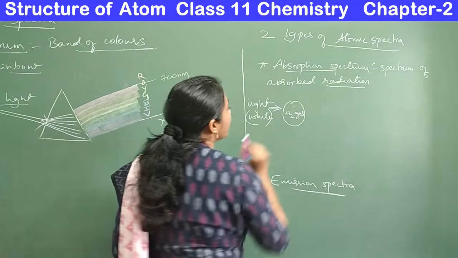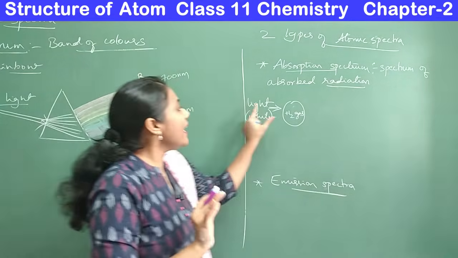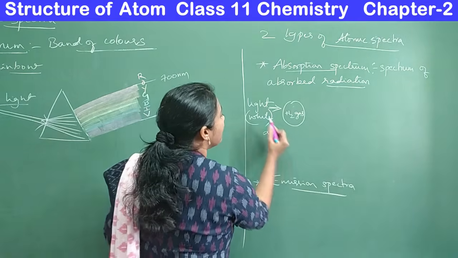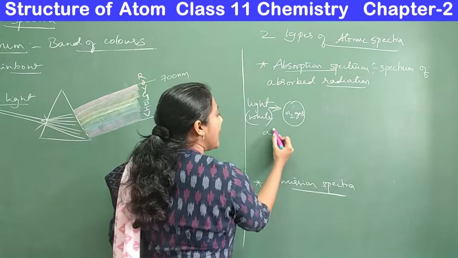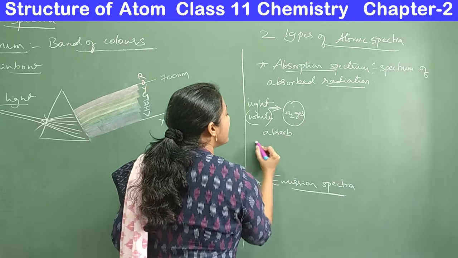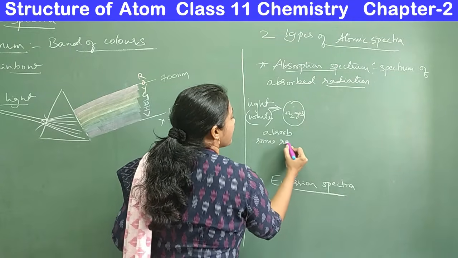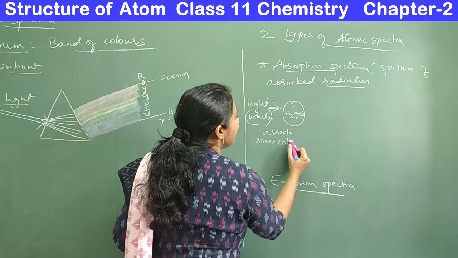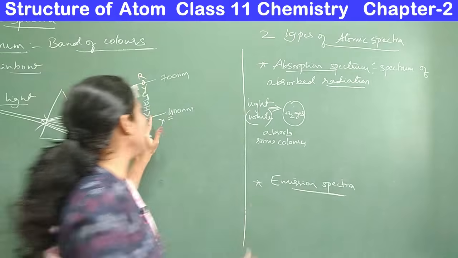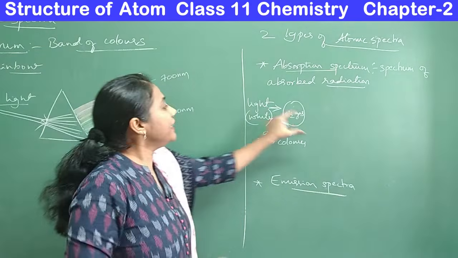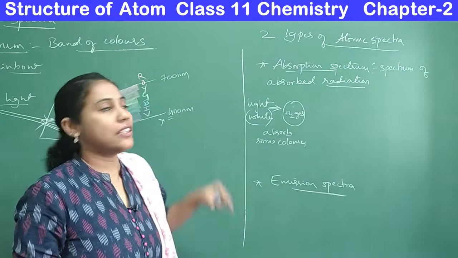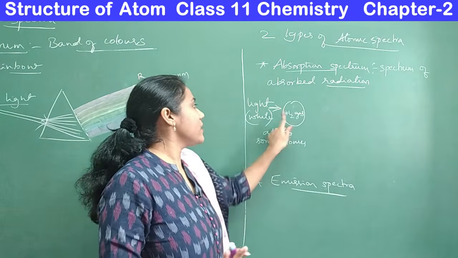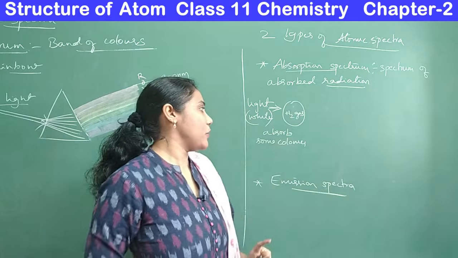When I pass light onto hydrogen gas, it will absorb some radiations or some colors. White light is made up of 7 colors, but it will not absorb all 7 VIBGYOR colors. Only some colors it will absorb.